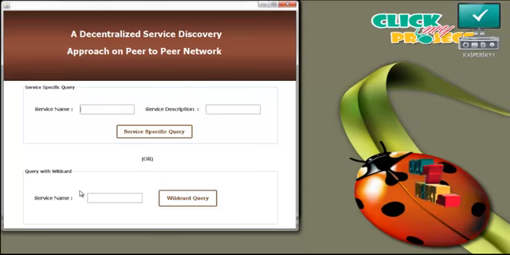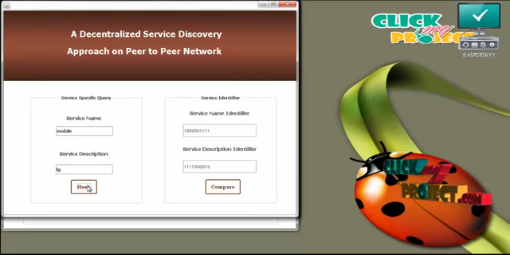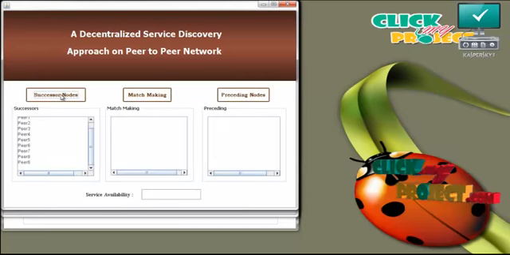There are 2 types of queries for the user request. They are service specific query and the wildcard query. For service specific query, the user must enter the service name and then the user must enter the service description. And now click service specific query. Now the hash value is generated for this service name and the service description by the user. And then we have to compare this. Now press successor nodes. Successor node means the number of peers in the network.